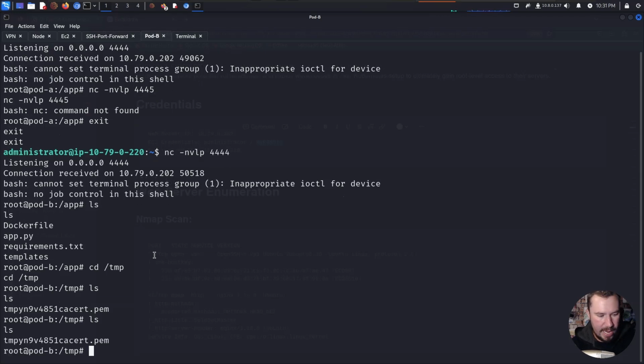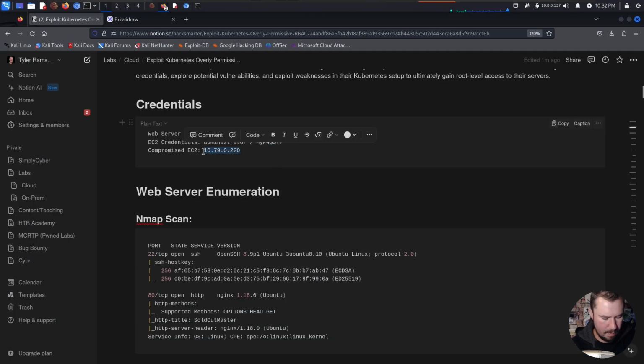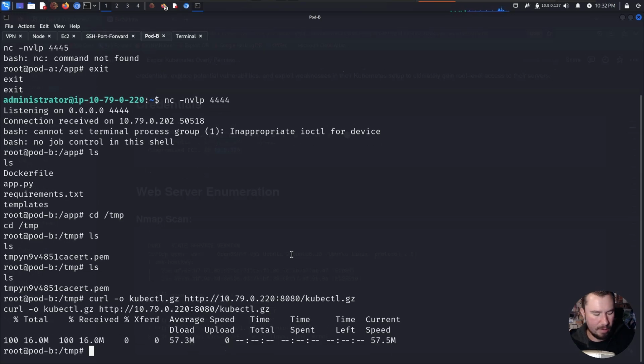And now we can go ahead and grab kubectl with curl -o kubectl.gz from our compromised EC2 on port 8080, kubectl.gz, fingers crossed that it works. And it does, and now we are going to get a drink of water.